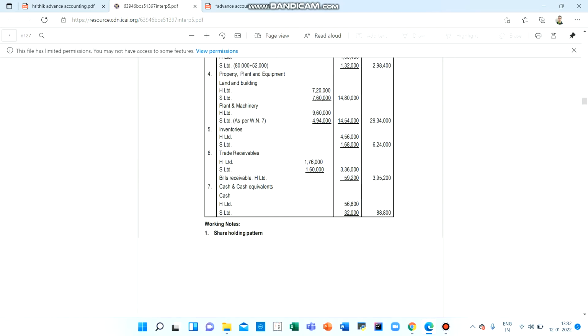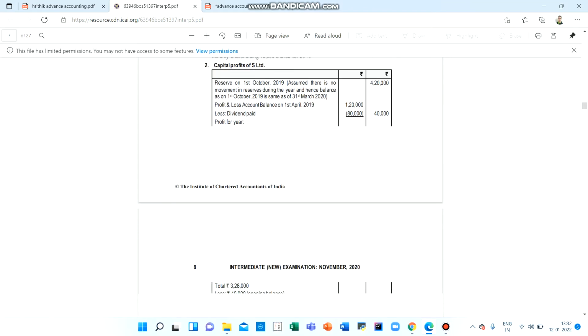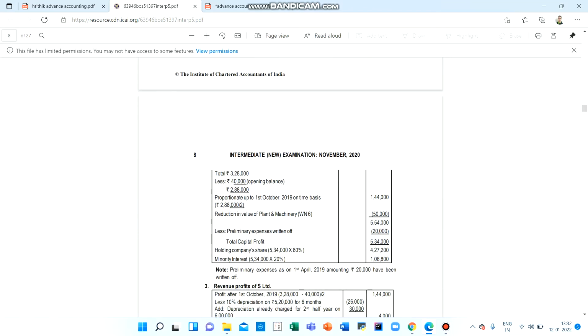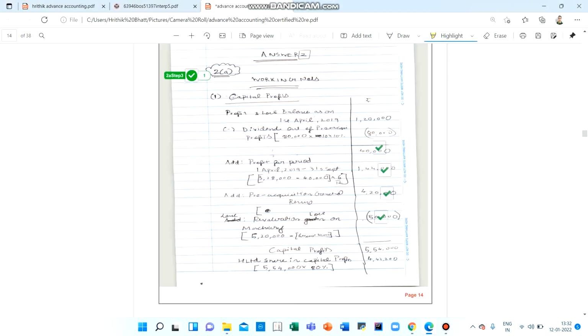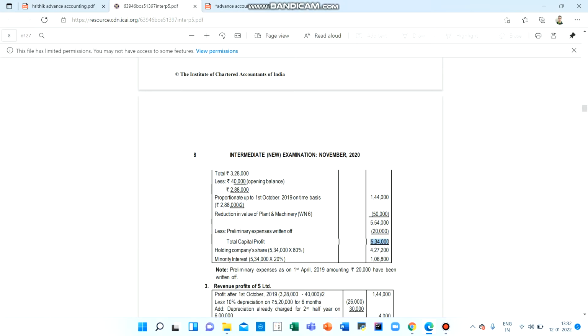The capital profits were 5,34,000 in the suggested answer. Let's see what I calculated here. It is 5,54,000. You can see there is an error.